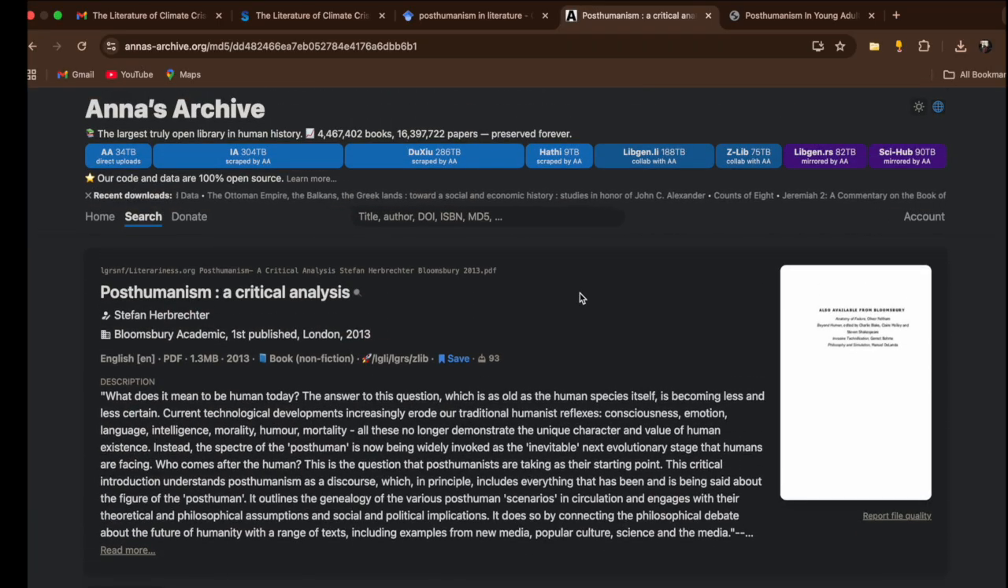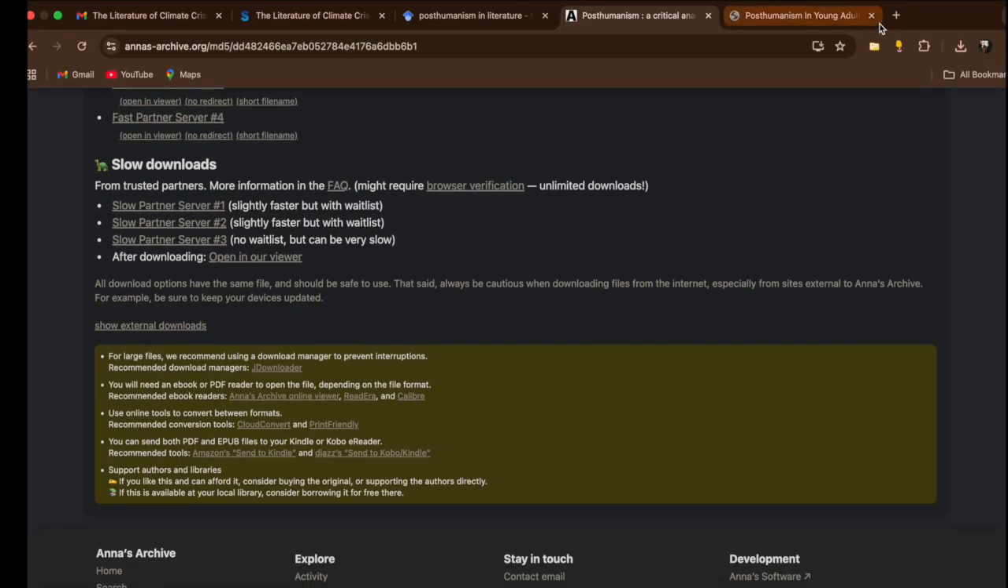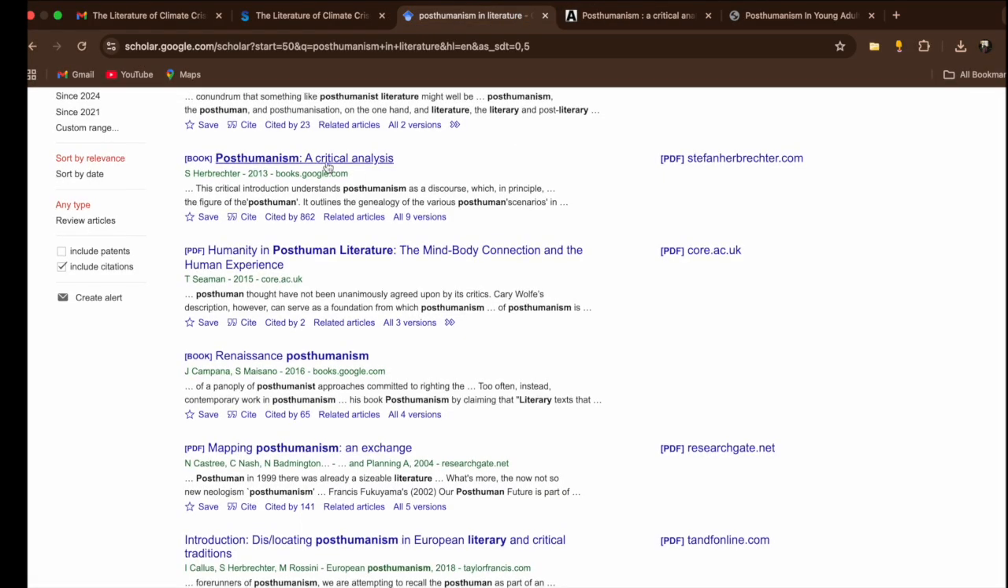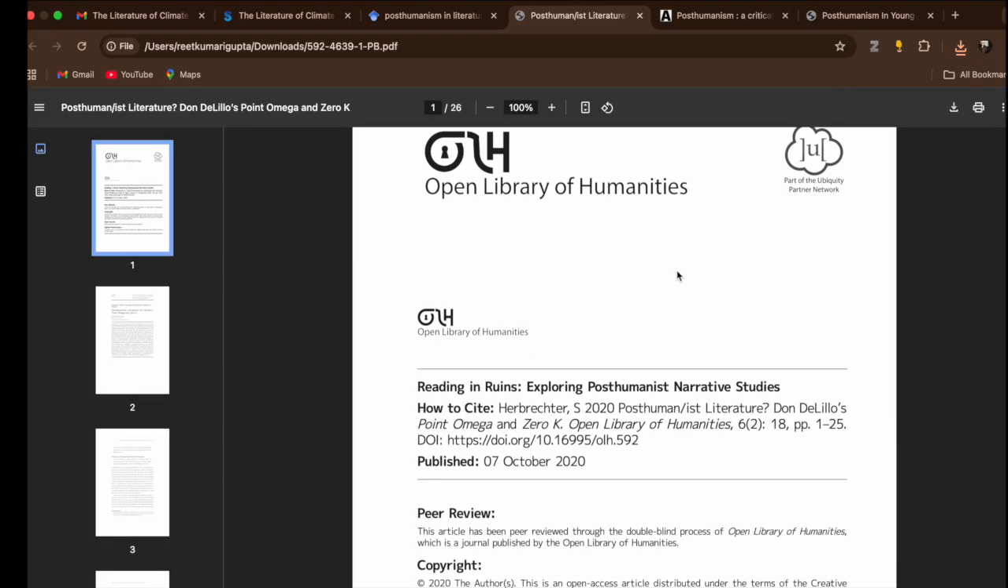I think there's some restriction on how many downloads you can have in a day. I think 10 or 20, I am not sure. Okay, so this is how you go about searching for books and searching for articles. Suppose there is a book. Okay, its PDF is, yeah, you can see the PDF.